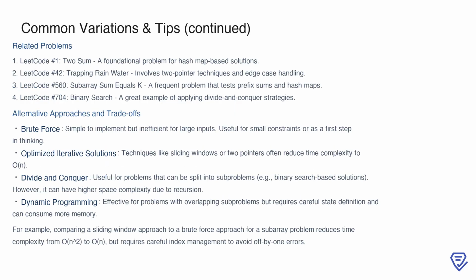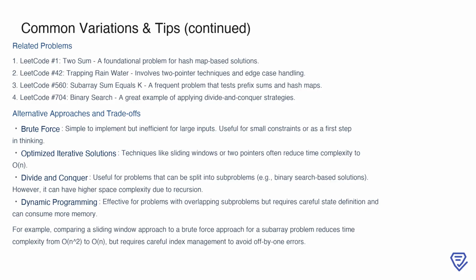To further build your skills, it's helpful to practice related problems that illustrate common techniques. For example, LeetCode problem number 1, Two Sum, is foundational for hash map-based solutions. Problem number 42, Trapping Rain Water, demonstrates the use of two-pointer techniques and emphasizes careful edge case handling. Problem number 560, Subarray Sum Equals K, tests your understanding of prefix sums in hash maps, while problem number 704, Binary Search, is a classic example of divide and conquer strategies.